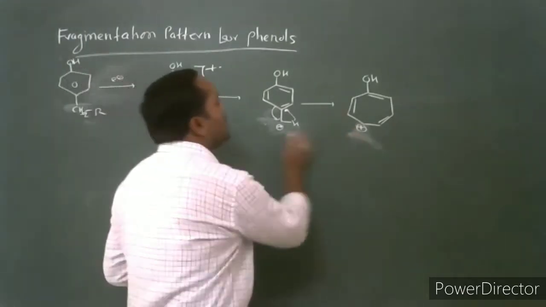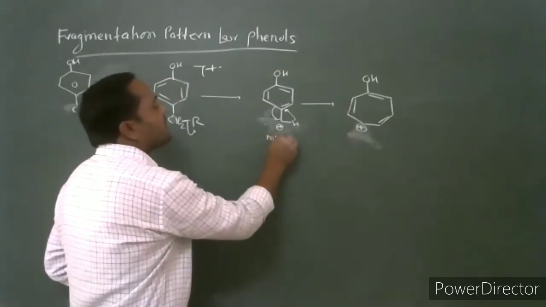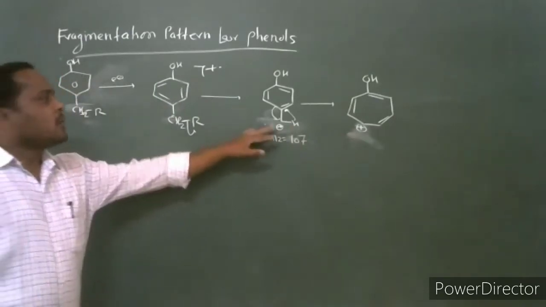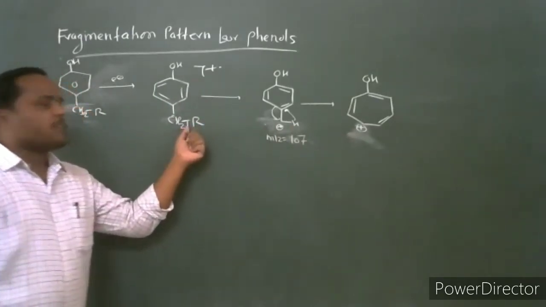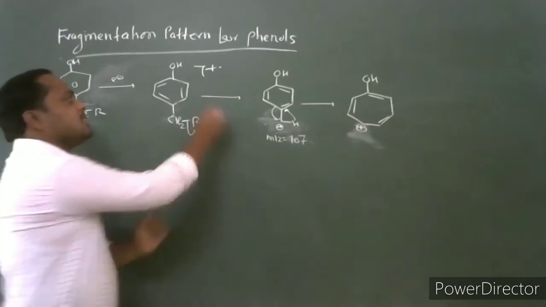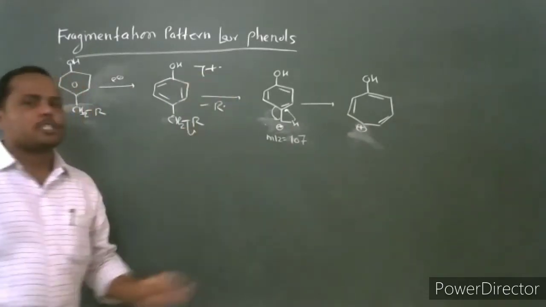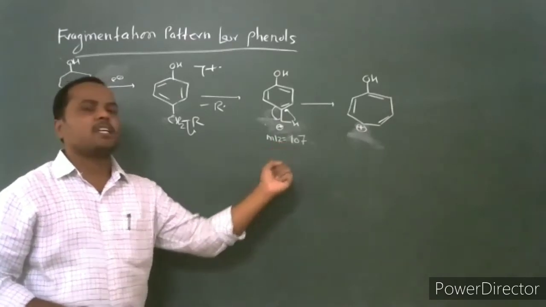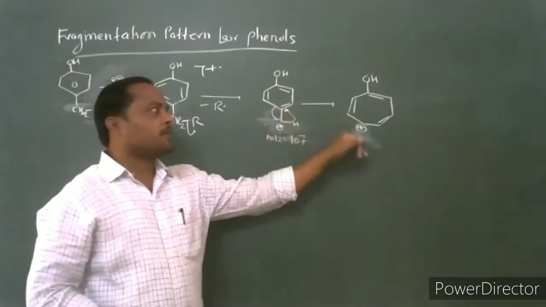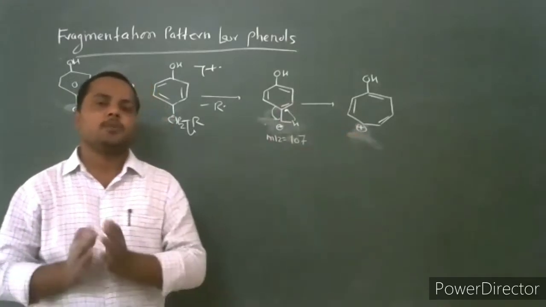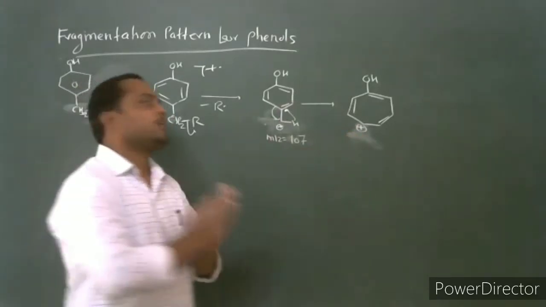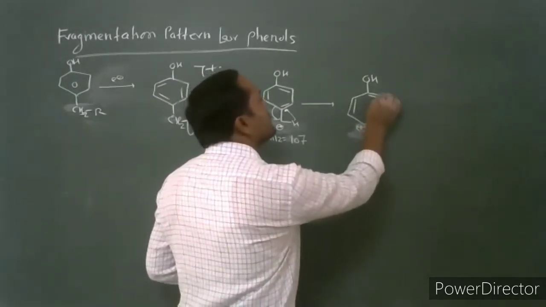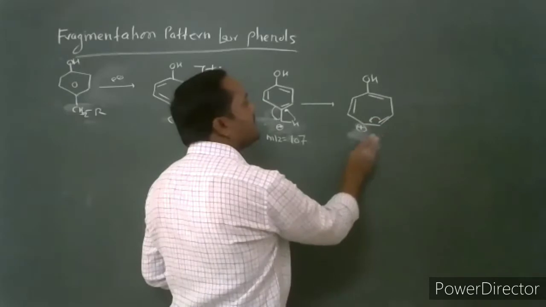This hydroxytropylium ion is generally formed as a fragment at mass to charge ratio 107 by loss of an alkyl radical in this alpha cleavage process, benzylic bond cleavage. The fragment ion is formed with mass to charge ratio 107. Then this benzyl carbocation undergoes rearrangement and is converted into the hydroxytropylium ion. This hydroxytropylium ion undergoes